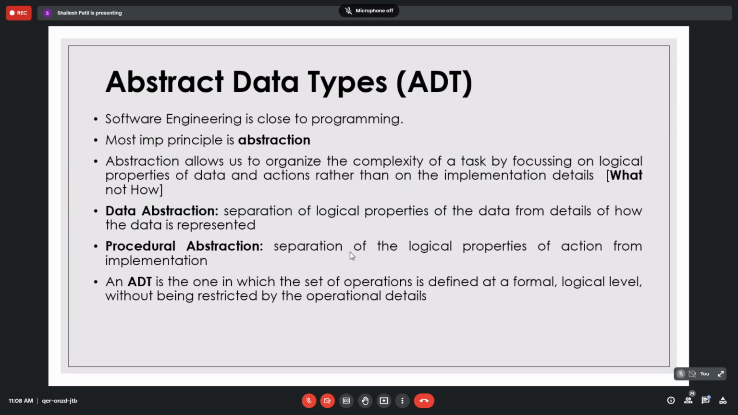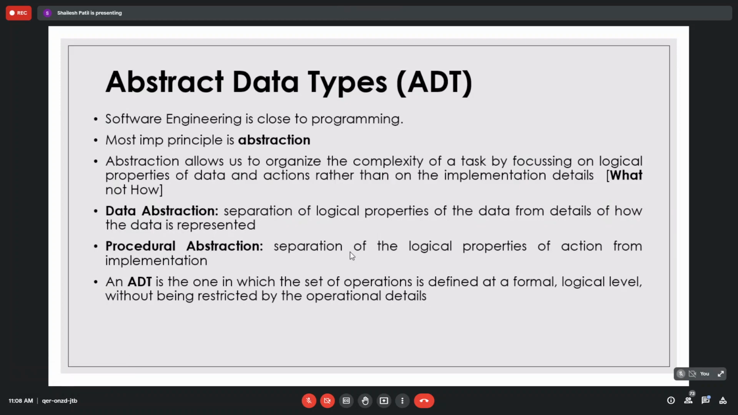Okay, so now suppose we consider the sort operation. How do you perform sort? You can perform it by bubble sort, by selection, by insertion, by quick sort, merge sort. There are n number of sorts we have. Yes, sir. But now, abstract means what?